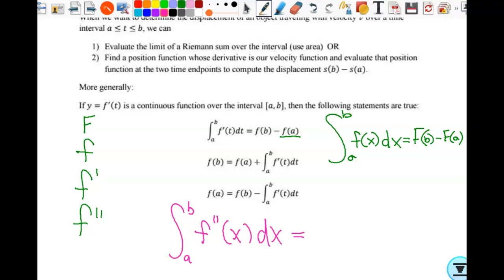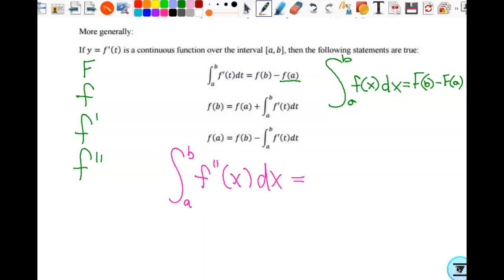Okay, so this is the rate of change of f prime, right? F double prime is the derivative of f prime. In other words, the rate of change of f prime. So if I integrate f double prime from a to b, we get f prime of b minus f prime of a. Good?